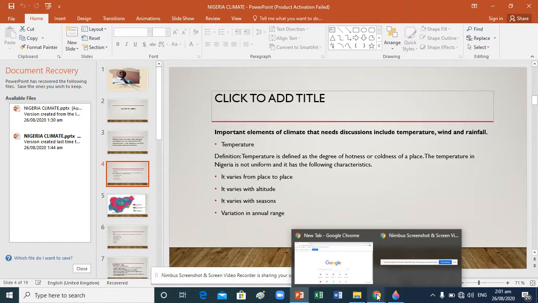And apart from that, it varies with season. That means during the dry season, the temperature will be different. During the wet season, the temperature will also be different. That means what we are going to experience during the rainy season will be different from during the dry season.